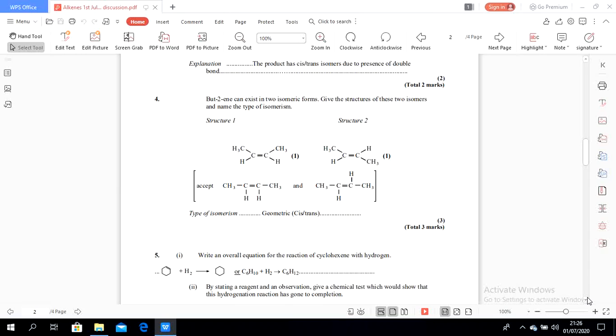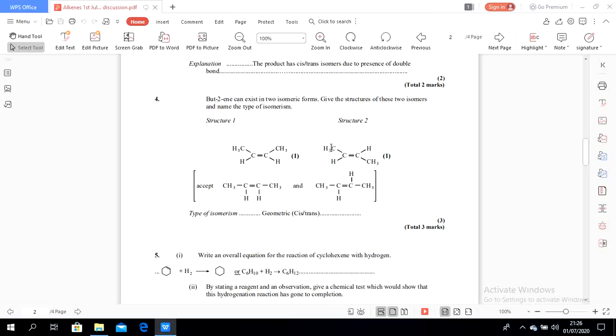So if we draw but-2-ene, the structure would be like this for the first isomer, and this one is for the second isomer. We already learned that if the same atoms are horizontal, it is cis, and if they are diagonal, it is trans.